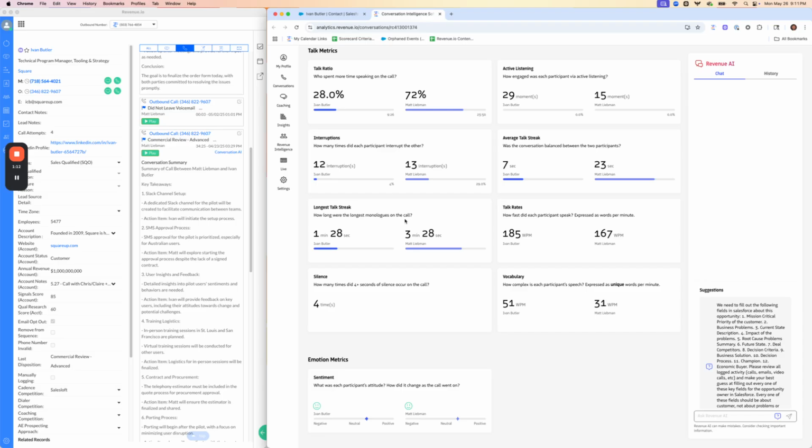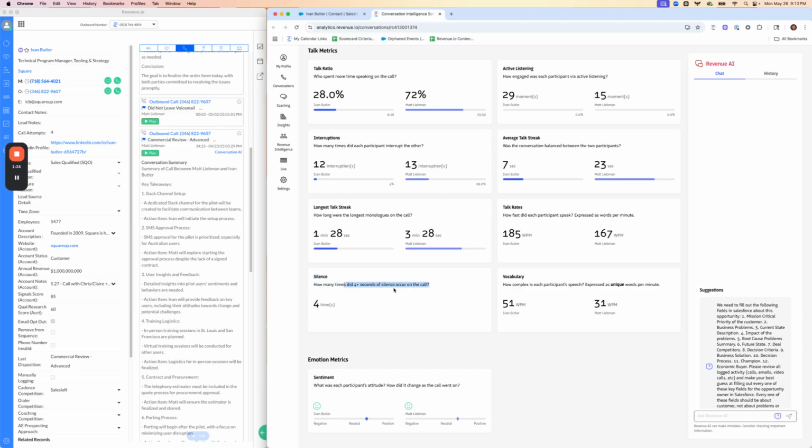It's going to provide our longest talk streak, aka your longest monologue. Ivan's longest monologue was 1 minute and 28 seconds. Mine was 3 minutes and 28 seconds. We then have talk rates. This is how fast each person talks in words per minute. Ivan spoke faster than me at 185 words per minute. I was 167.